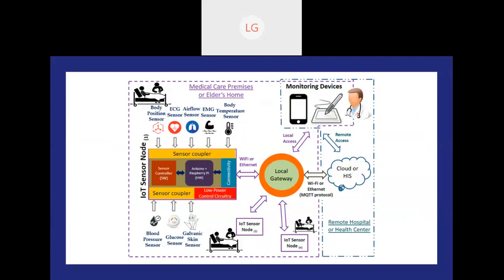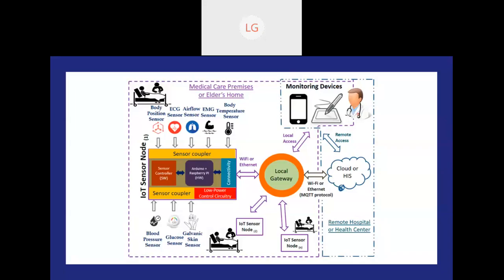Again, different sensors. I have already discussed these: blood pressure sensor, glucose sensor, galvanic skin sensor, body position sensor, ECG sensor, airflow sensor, EMG sensor, blood temperature sensor. They are either all combined in one device, or they can be different devices, depending on what kind of device you are opting for. These sensors provide all the data to Arduino or Raspberry Pi, whatever hardware you are using, then the sensor controller software, low power circuitry, and connectivity with Wi-Fi.